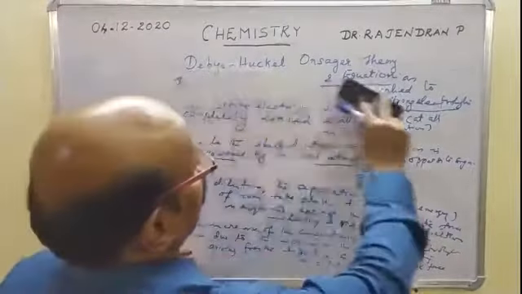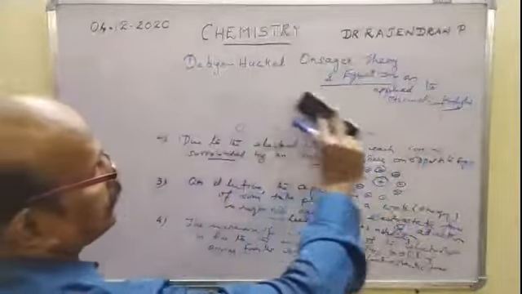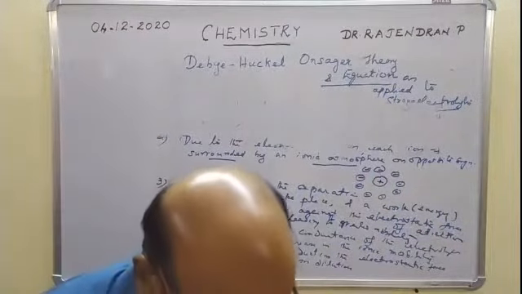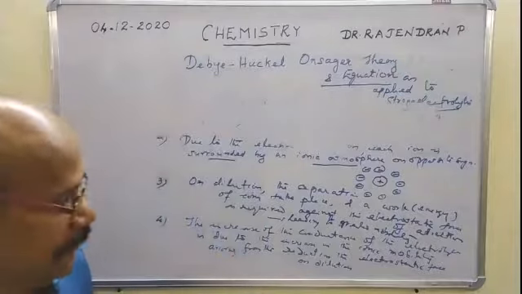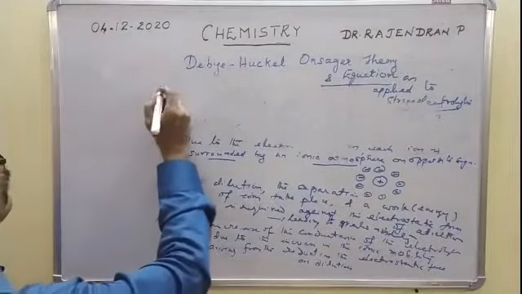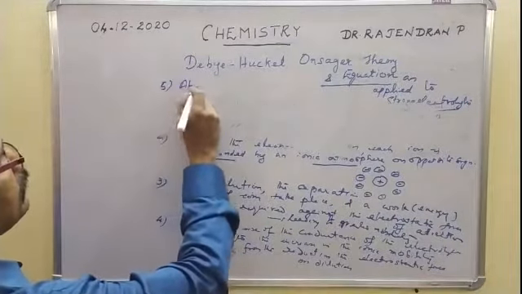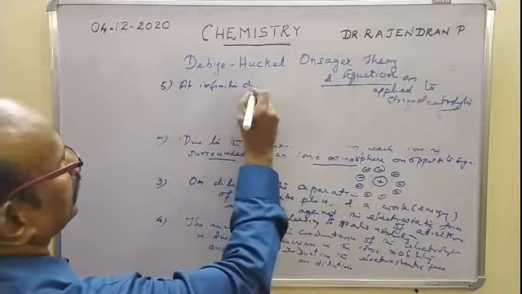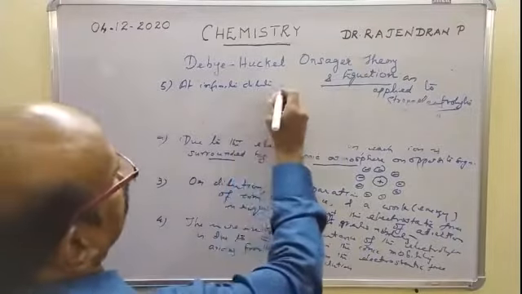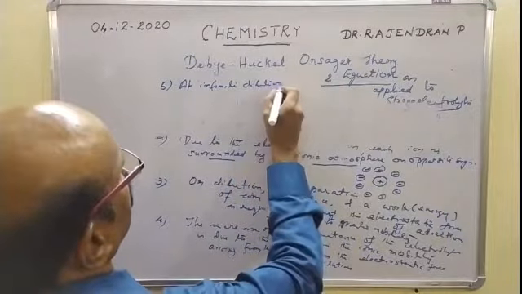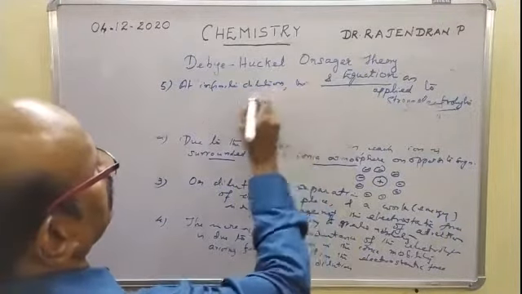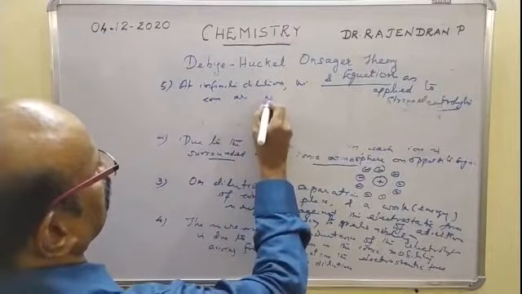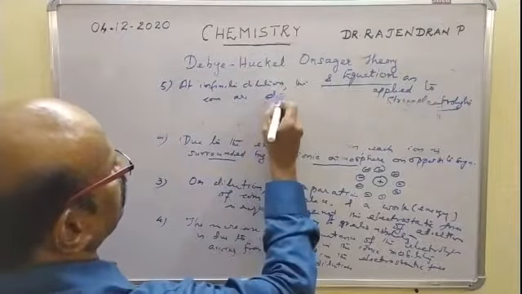So next we have to identify the nature of the electrostatic force. Finally, at infinite dilution, that is the stage of complete dilution, the ions are distributed randomly.